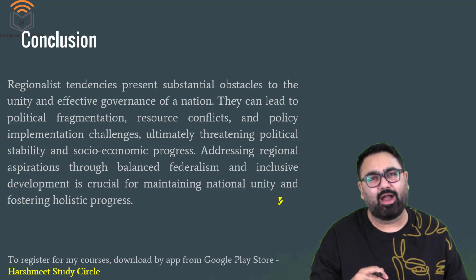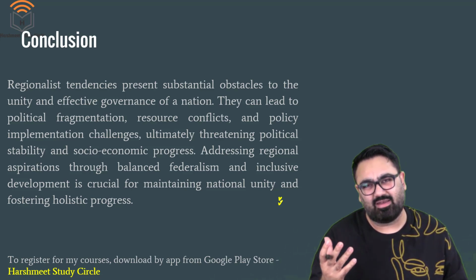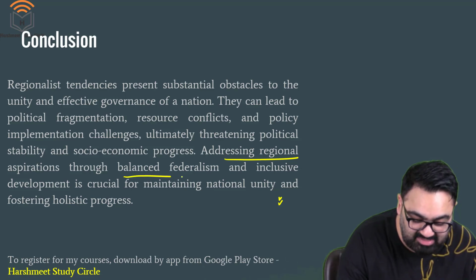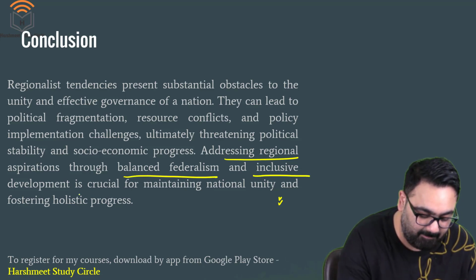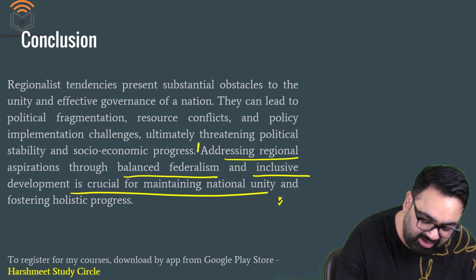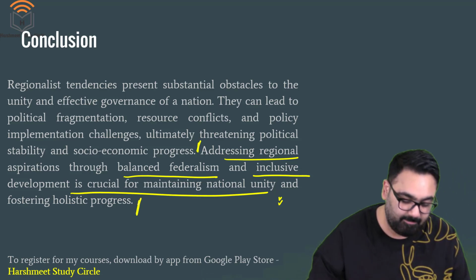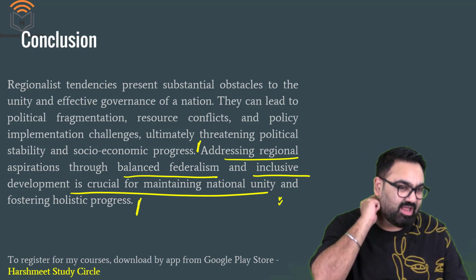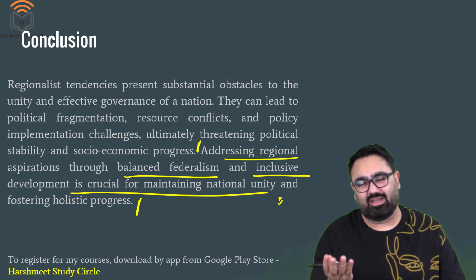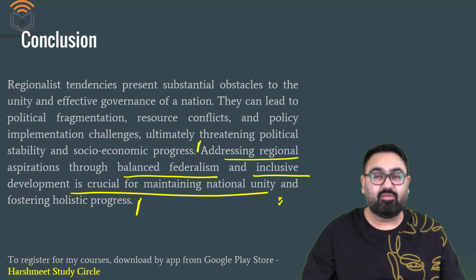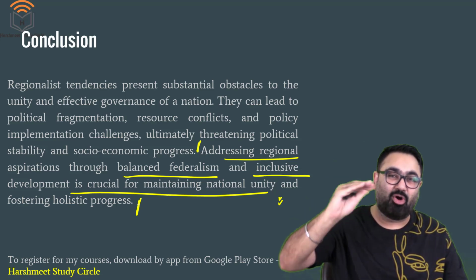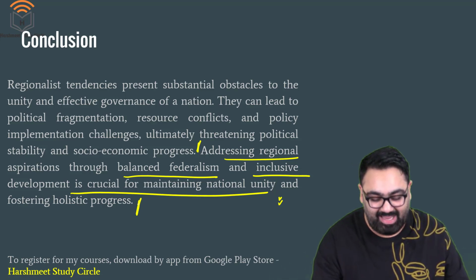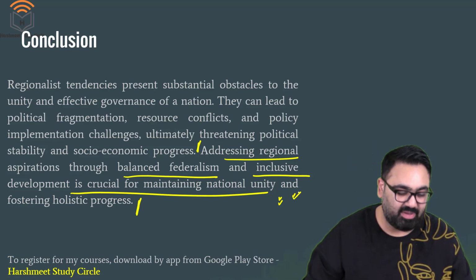In the concluding argument, in the conclusion, I have given just one line about this, that addressing regional aspiration through balanced federalism and inclusive development is crucial for this. So I have addressed this, but just in one single line. If you think that you have more ideas that you could have written here in the way forward, you can do that. It depends entirely upon you. But even if you are not mentioning it point-wise as the way forward, you can at least mention it in one or two lines as I have done here in the concluding argument, and that would be good enough for you.